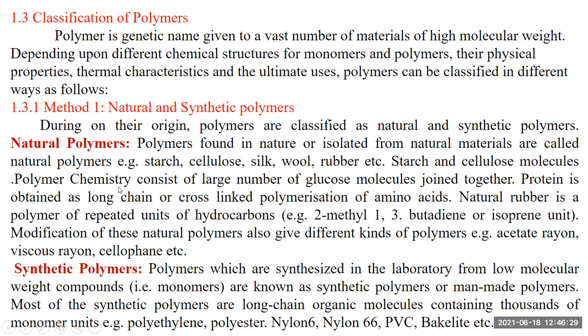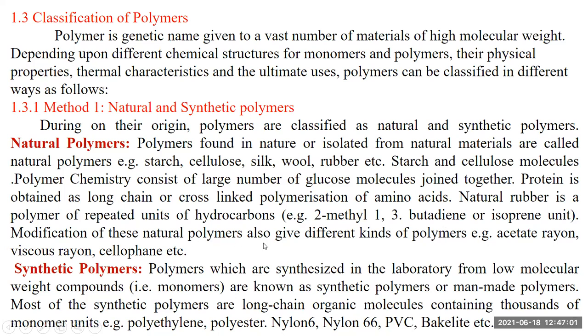Starch and cellulose are polymers consisting of a large number of glucose molecules joined together. Proteins are long-chain, cross-linked polymers of amino acids. Natural rubber is a polymer whose repeating unit is a hydrocarbon, the isoprene unit, whose expanded name is 2-methyl-1,3-butadiene. This is the monomer in natural rubber.